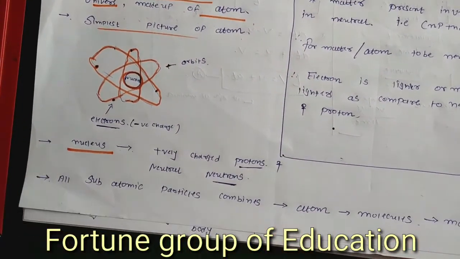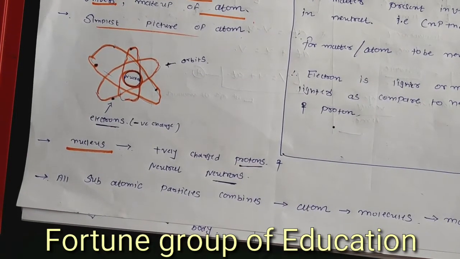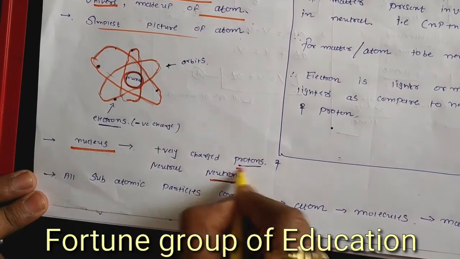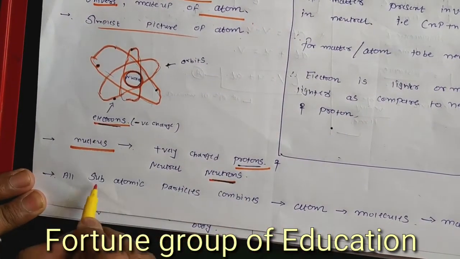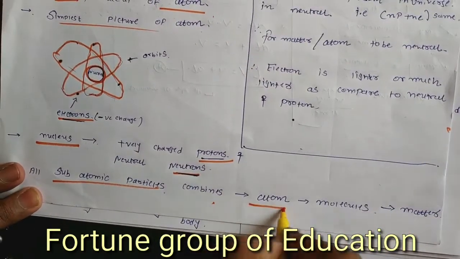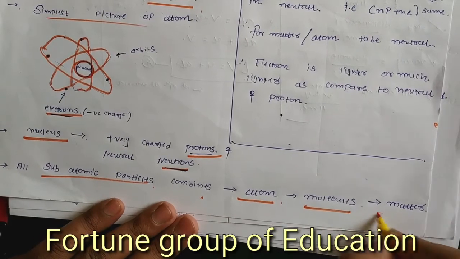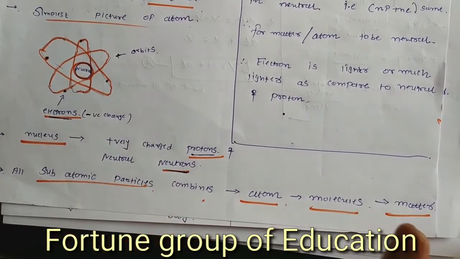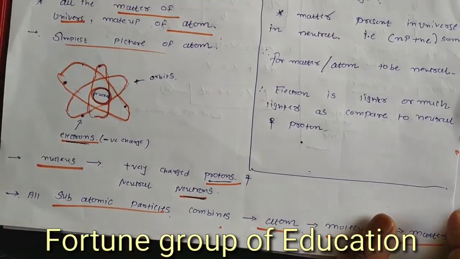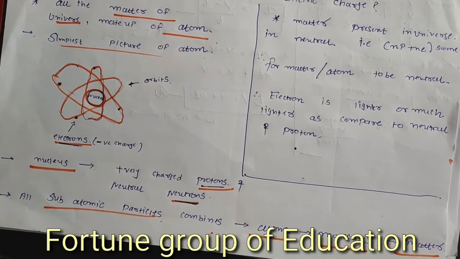The subatomic particles, which are neutrons, protons, and electrons, combine to make one atom, and a number of atoms make up matter. So all matter in the universe is made up of atoms.